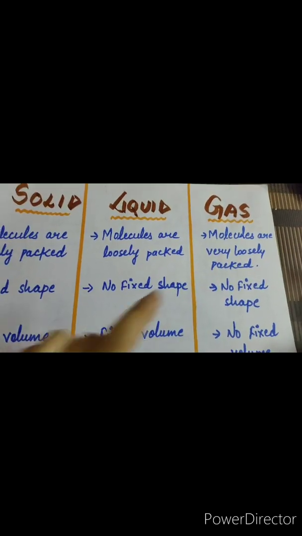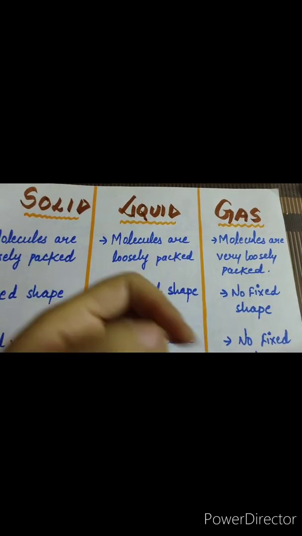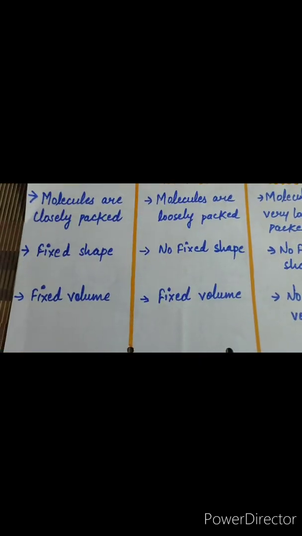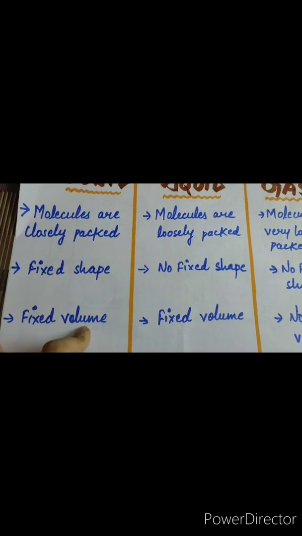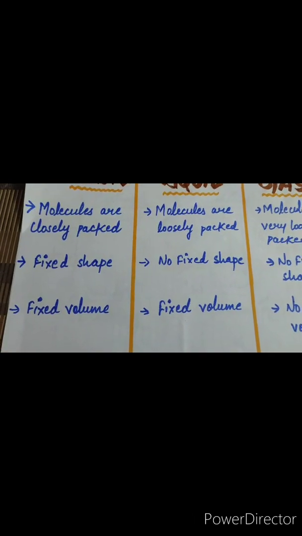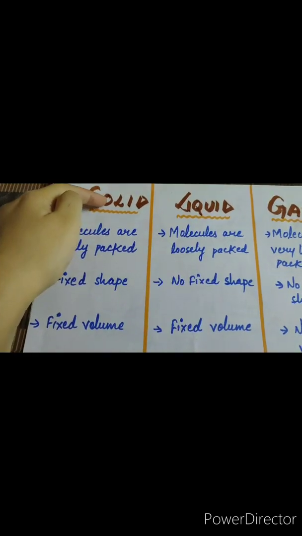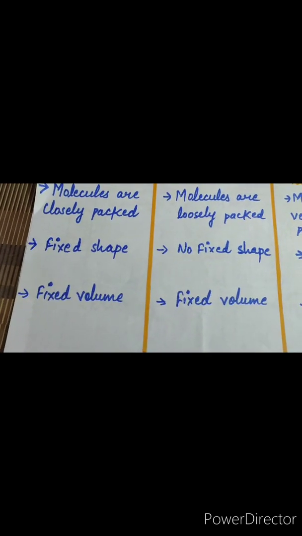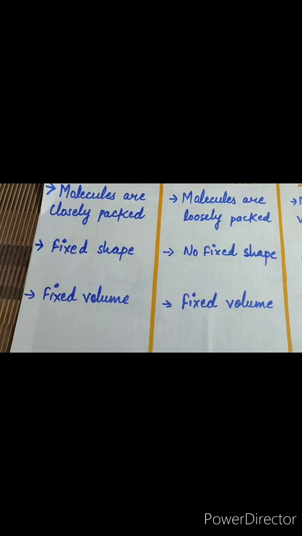Students, gases also do not have a fixed shape. They take the shape of the container in which they are filled. Now come to the third property, which is volume. Volume means quantity, the amount. So solids have a fixed volume. The volume of solids is fixed. The quantity will remain the same.